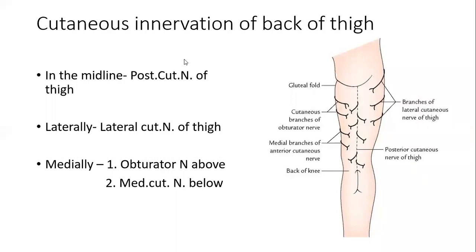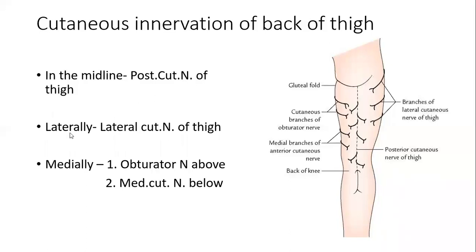Cutaneous innervation of the back of thigh. So in the midline, the strip of the skin in the back of thigh, over the popliteal fossa, up till the upper back of the midline strip of skin of the leg, is supplied by the posterior cutaneous nerve of thigh, which is also called the posterior femoral cutaneous nerve, a branch of sacral plexus.